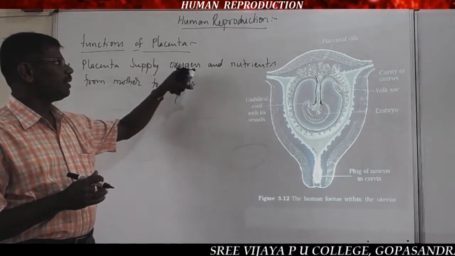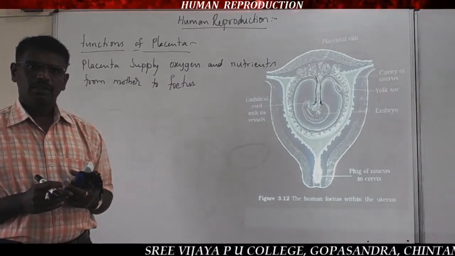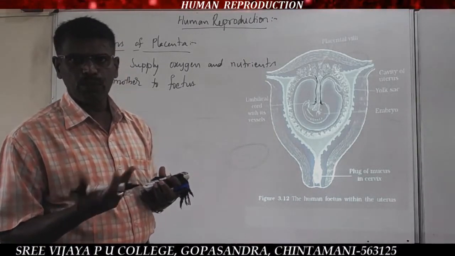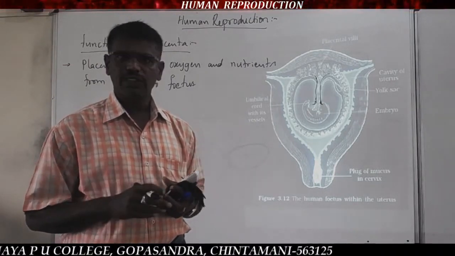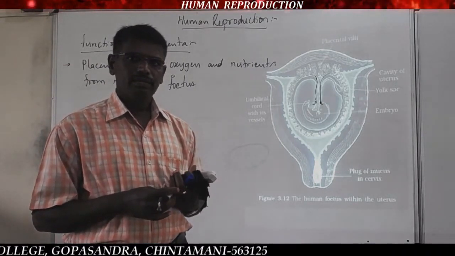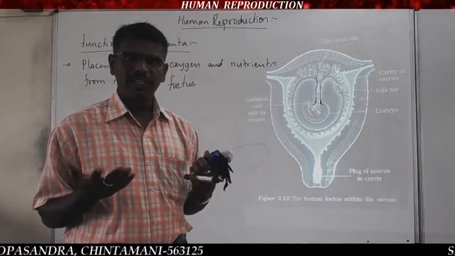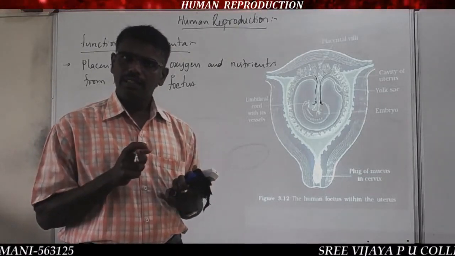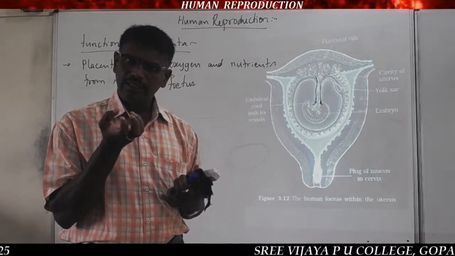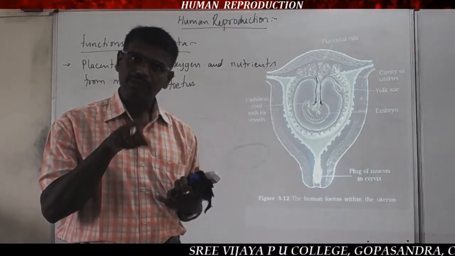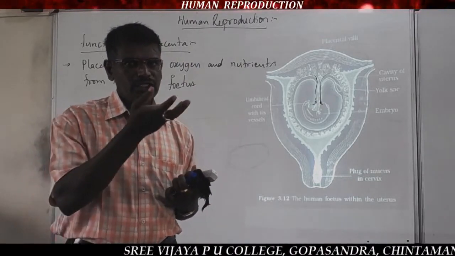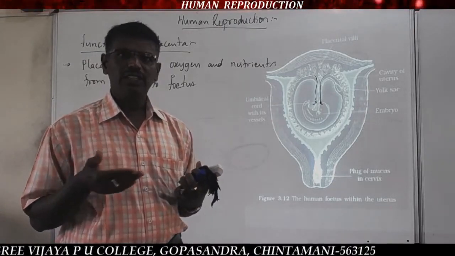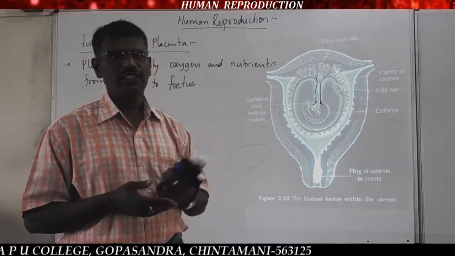It also supplies the oxygen. So the placenta is also called the lungs of the fetus. At that time, the complete respiratory system is not developed in the baby, so the oxygen is taken from the blood of the mother, received, and supplied to the baby, because oxygen is required for the digestion of these nutrients.